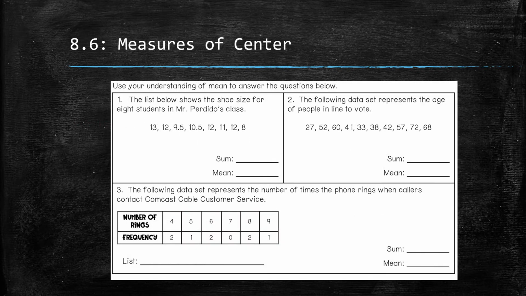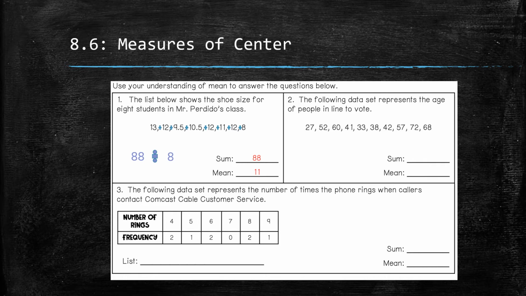Let's look at number 1. Mr. Perdito's class has 8 students, and he has a list of their different shoe sizes, and we are going to calculate the mean. So the first thing I'm going to do is add up all my data. When I add up those numbers, I get 88. We have 8 students, so I'm going to divide by 8, which gives me 11. So the mean for the shoe sizes is 11.